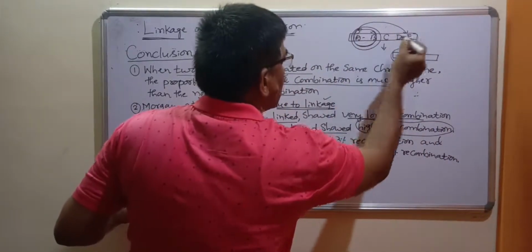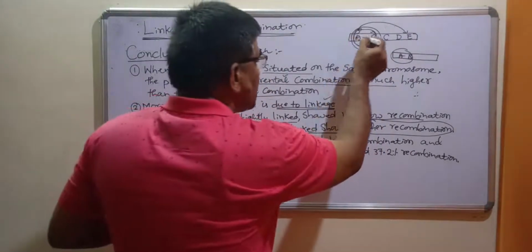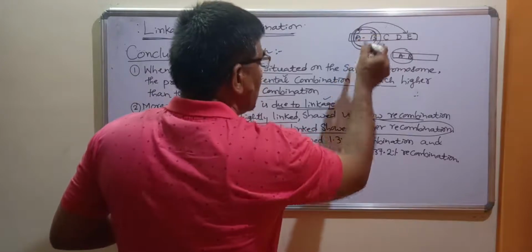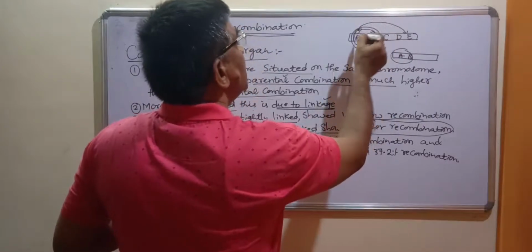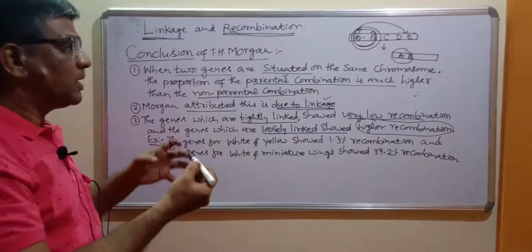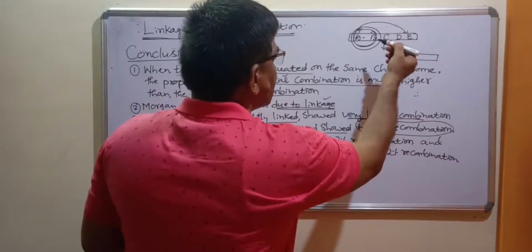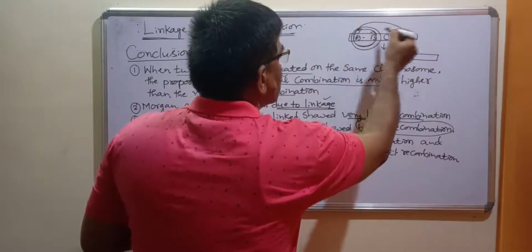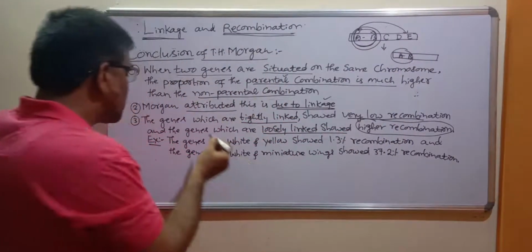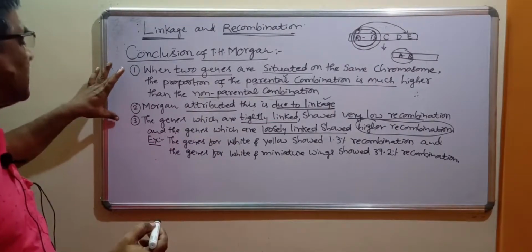Now A and E are loosely linked, A and B are tightly linked. So between these two tightly linked genes, very low recombination is present, and between these genes, when they are present apart from each other, the distance is more, the strength of the linkage becomes weak, therefore recombination chances will be more here. So in this way he has come to 2 or 3 conclusions here.